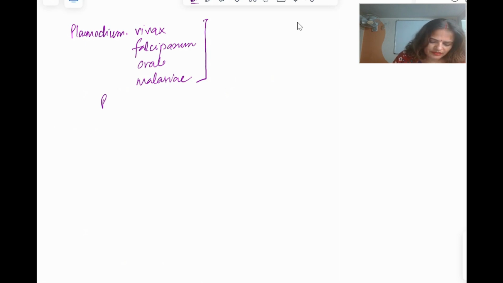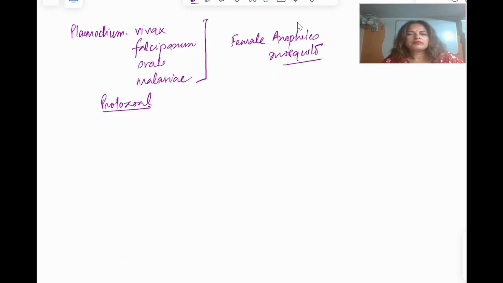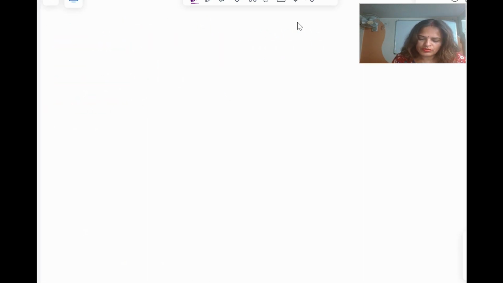This is a protozoal infection to the host. It is carried by the female Anopheles mosquito. This is going to carry this protozoal infection to the human being.